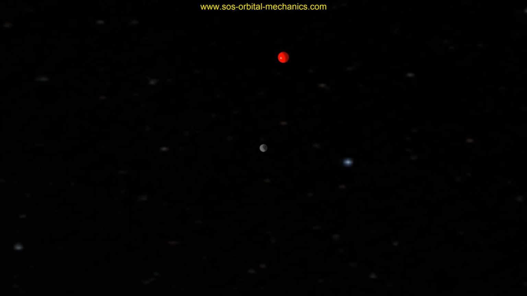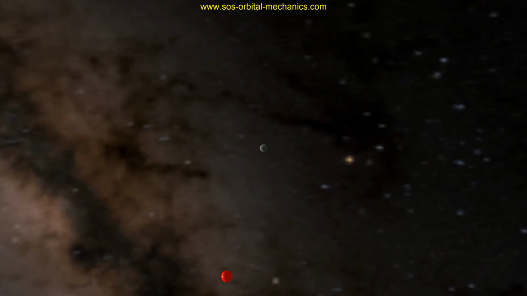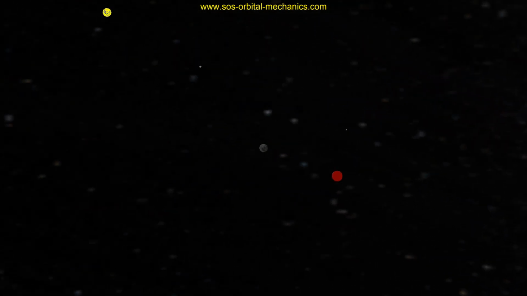Here you see the Moon in the center and the spacecraft represented as a red sphere. The camera is located at L4, but always looking at the Moon. Note that the spacecraft is wandering around the Moon, L1 and L2 as the Moon moves around Earth.